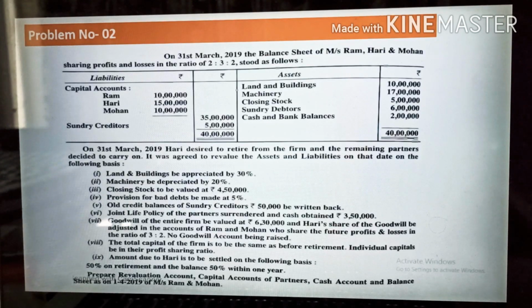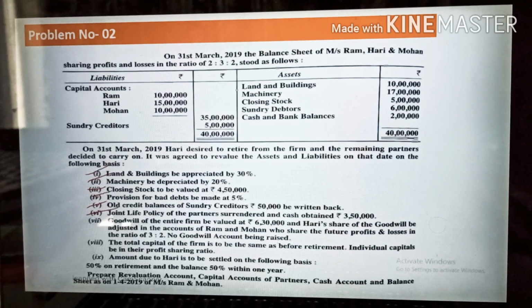Go back and check. Then it is said that up to point number 1 you have completed, point number 2 completed, 3 completed, 4 completed, and old credit balance also completed. Now joint life policy also completed. For now we will talk about the goodwill of the firm be valued at rupees 6,30,000. The entire goodwill of the firm, and Hari's share of the goodwill be adjusted in the account of Ram and Mohan, who share the future profit and losses in the ratio of 3:2.